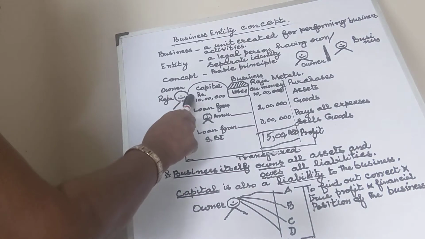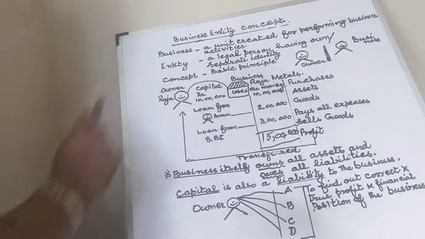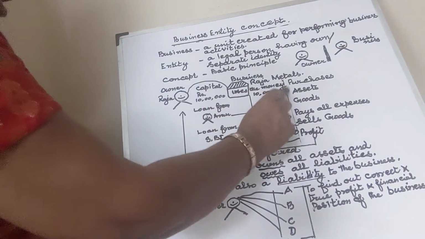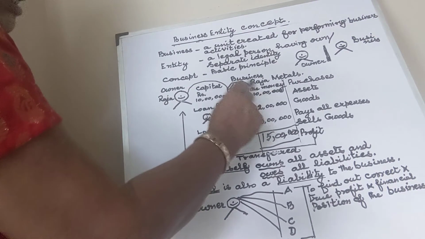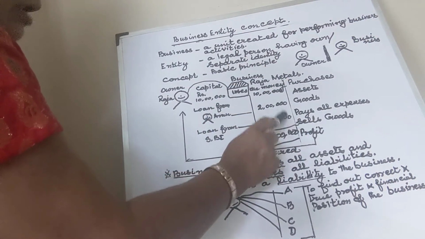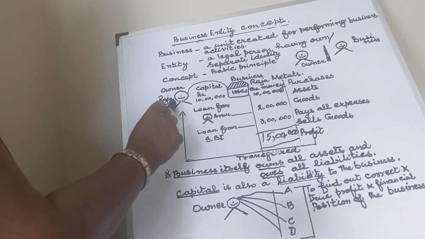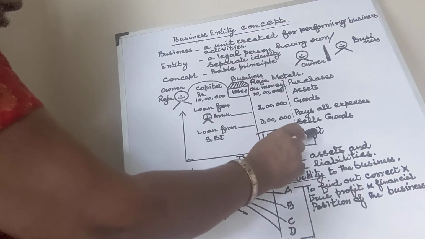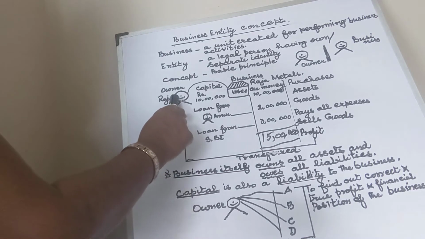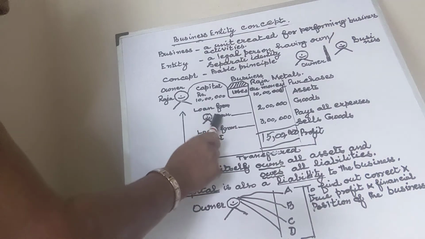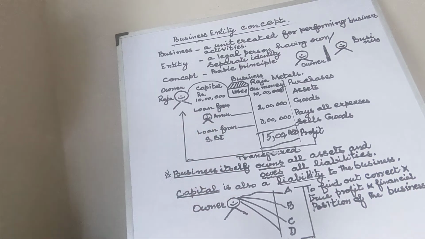This is called owner's equity, 10 lakh rupees, and these two amounts are called outsiders' equity. So everything the business has to return. If it receives the money, it can utilize the money, and whatever the net result, the profit that comes, should also go out to the owner. It is also a liability for the business, and the amount invested by the owner is also a liability for the business, and the loan taken from an outsider and the loan from the bank is also a liability.